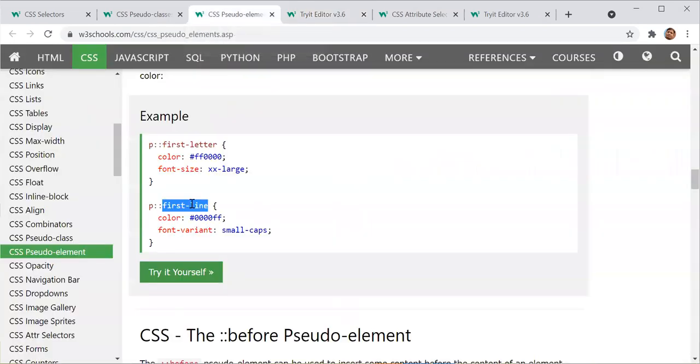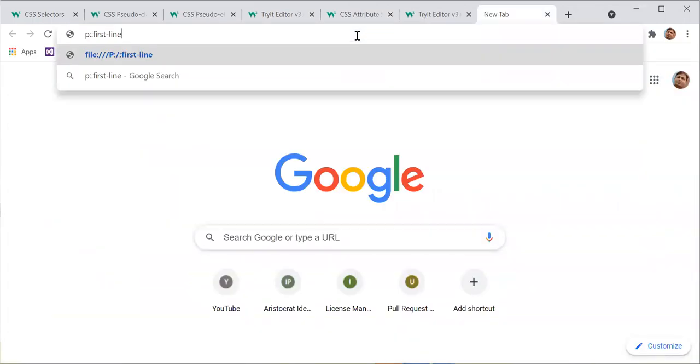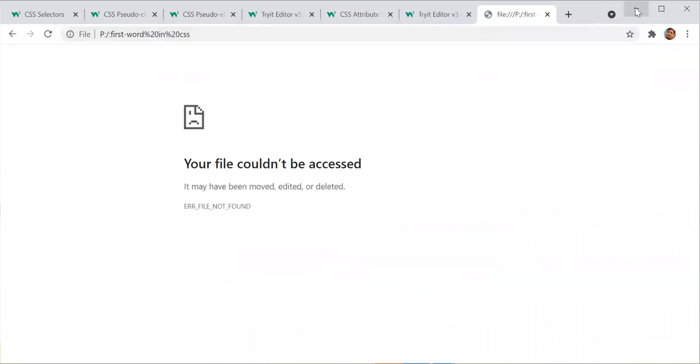Let us try here. Maybe we will find something. Line, word, first word. What happened? The net is not working. Everything was working. What happened?